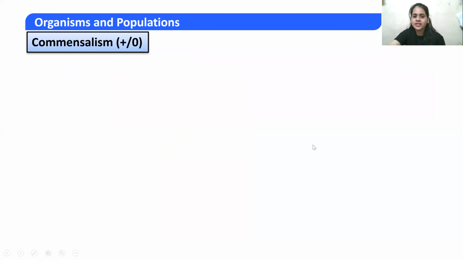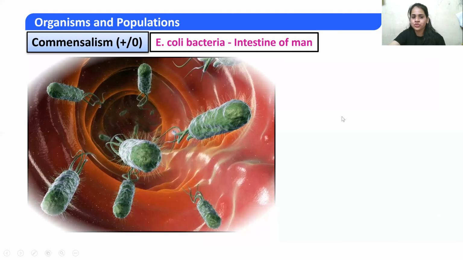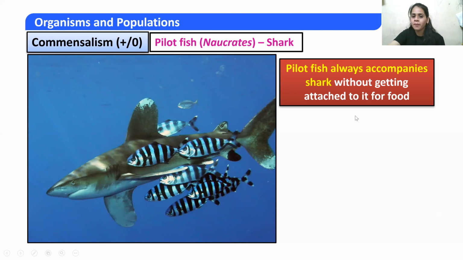Next one is the pilot fish, also called Naucrates, with the shark. The pilot fish always accompanies the shark without getting attached to it, for food. It's just following the shark so that it gets food. So the pilot fish gets the food, but the shark is neither benefited nor harmed.